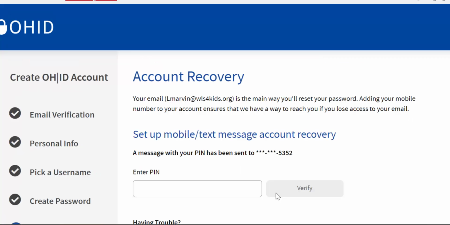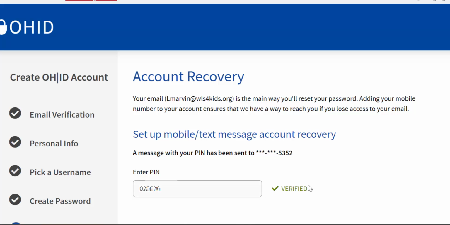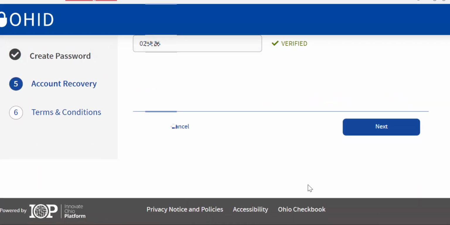So the next step is you're going to enter your phone number, your cell phone number, to set up your mobile text account recovery. And what will happen is once you do that, it will text you a verification code. And you have to use that within 15 minutes. So just make sure that you put that code in the minute you get it. There we go. Click verify. And then we're going to scroll down and click next.